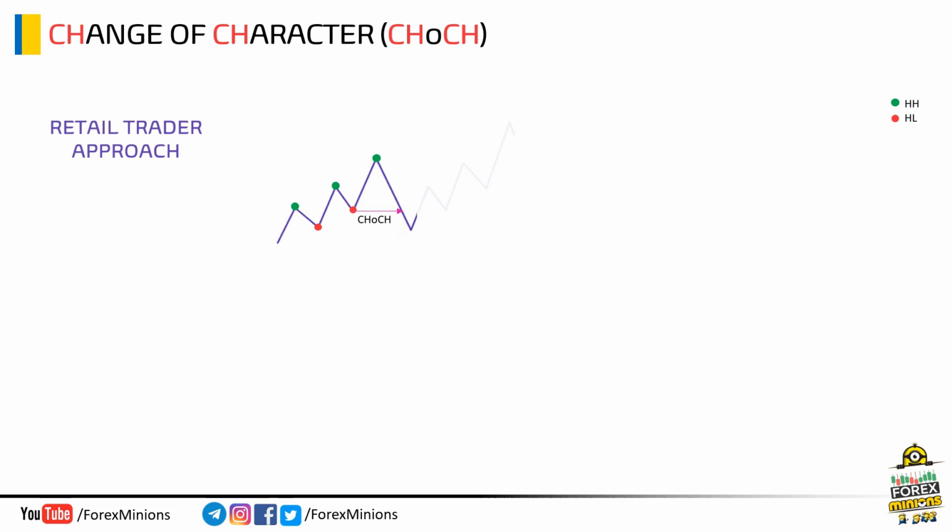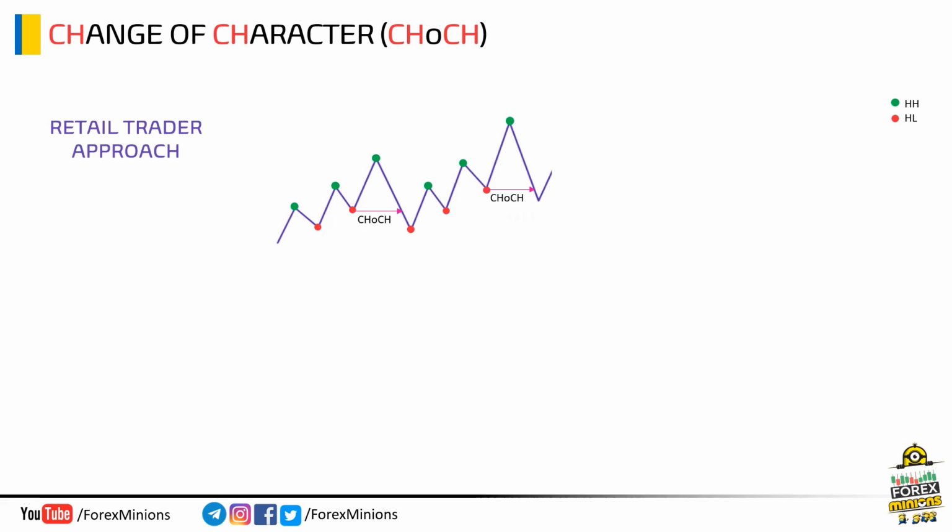But when the market made a move, the market moved higher and created a new high in trend direction. Here, as per the retail trader approach, CHoCH failed, because at this point the market didn't reverse but continued its major trend. Now, when price created this new high, again, retail traders marked these points as higher highs and higher lows. Here, the market came down and closed below this point. Again, they will mark this trend reversal point.